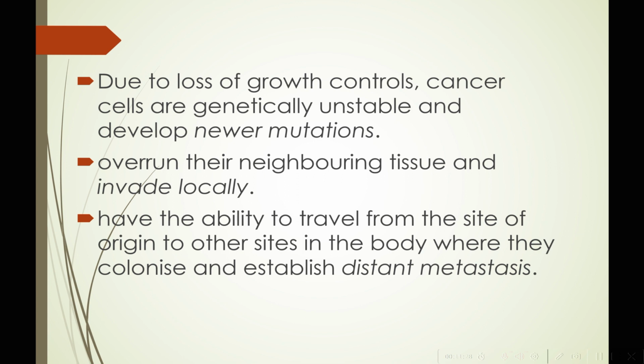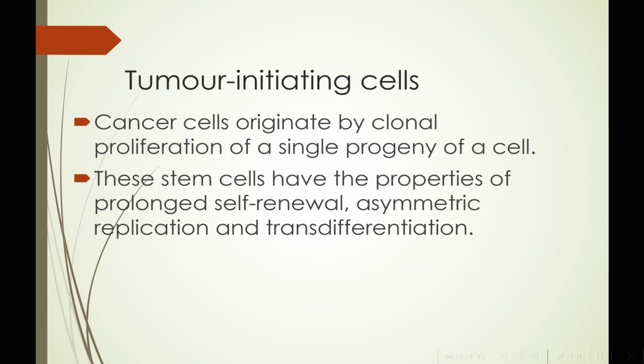Due to loss of growth controls, cancer cells are genetically unstable and develop even newer mutations, and they have the ability to overrun their neighboring tissue and invade locally. They also have the ability to travel from the site of origin to other sites in the body, where they colonize and establish distant metastases, as I told earlier.